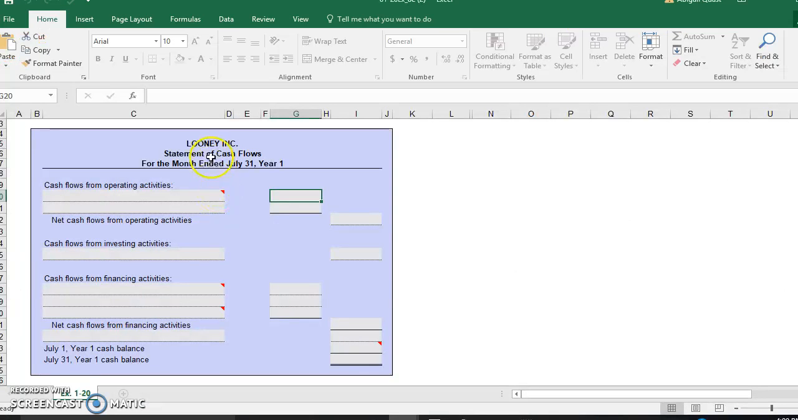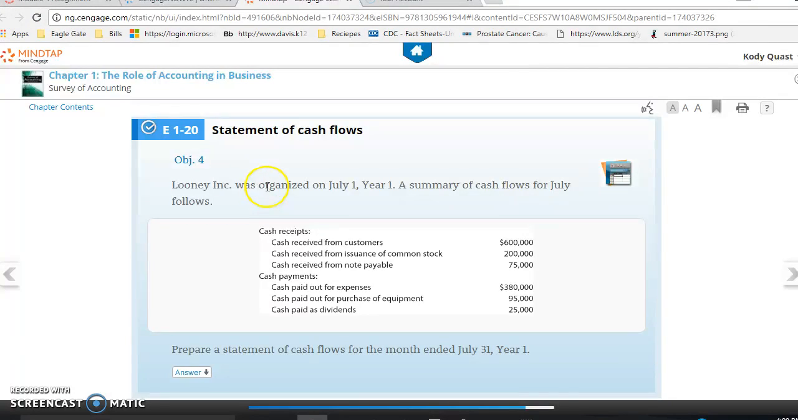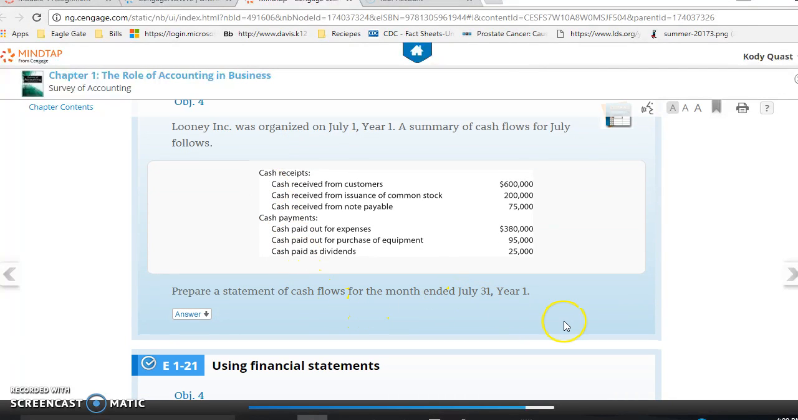If you always want to double check, you should have the company's name on your template if you're ever wondering if you're on the right one. So you have Looney Inc. What it's asking you to do here is prepare a statement of cash flows for the month ended July 31st, year one. You've got your cash receipts. You've got cash from customers, cash received from common stock, and your notes payable. And you've got your payments or your outflows for your expenses. You purchase some equipment and your dividends.